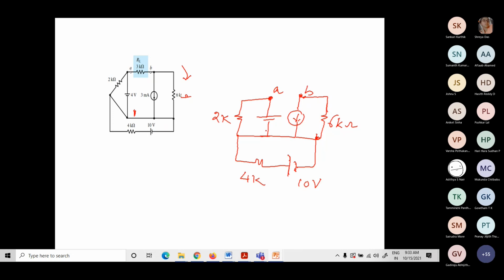Now we have to find out VTH and RTH. Can anyone tell me what is RTH? Solve this and find out RTH. Nullify the sources. Solve for RTH. Tell me what is the value. If you find it difficult, let me know. Just give a try.